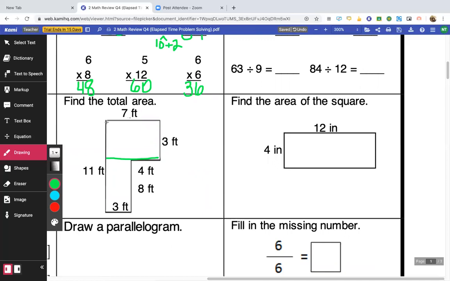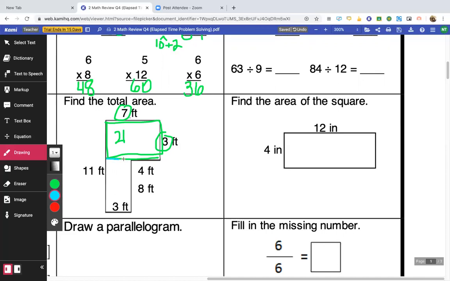So here's my first rectangle, kind of messy. 7 times 3 is 21, right? So that's 21 square feet for this shape. Now we're going to look at the other one.